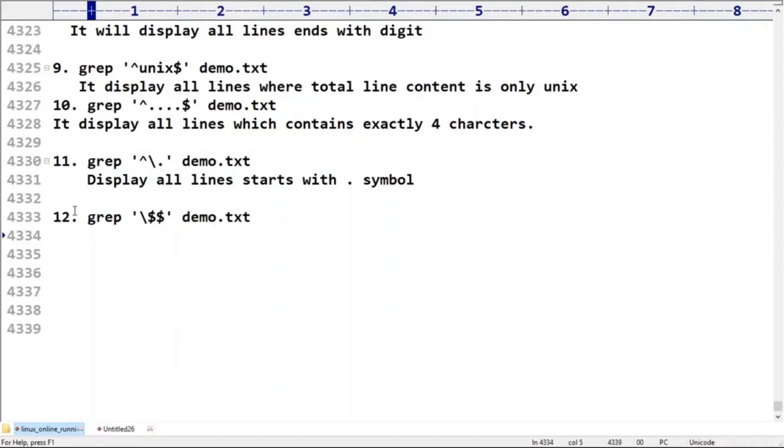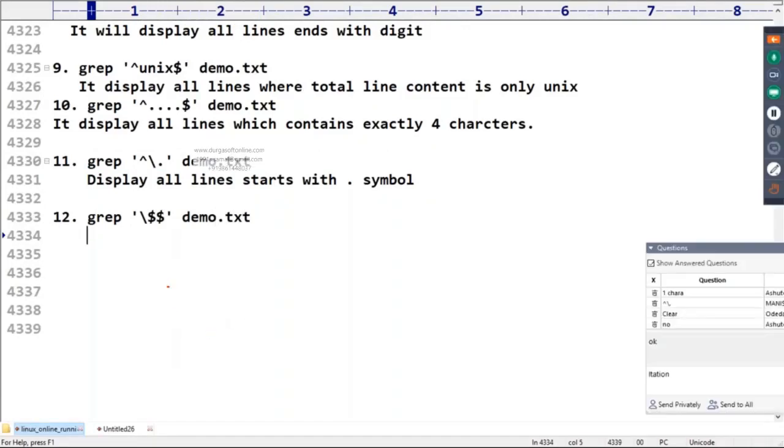Anything followed by dollar means ends with. Dollar has a special meaning, so if you want to consider dollar as a symbol, I add backslash.